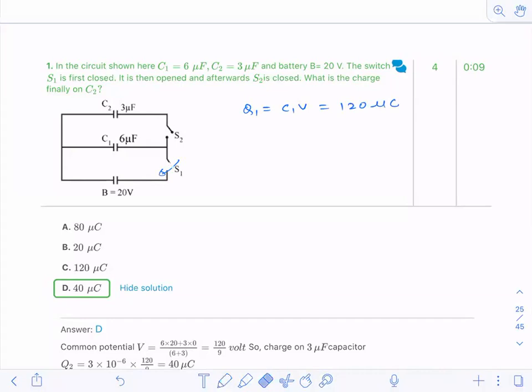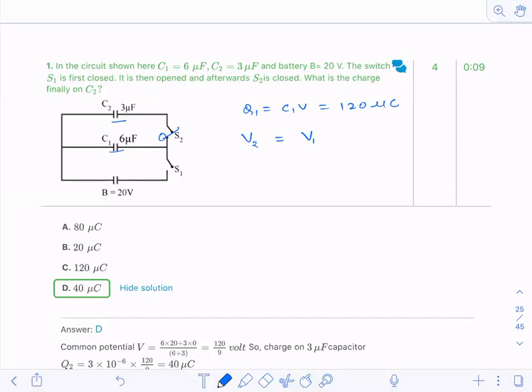Now you are opening this again and you are closing it now. Now when this C1 and C2 are connected, what will happen? When they are connected, the charge will get transferred. The charge gets transferred until the potential across 2 and the potential across 1 becomes constant, when the potential becomes the same. Until and unless they attain a common potential. Is it fine?